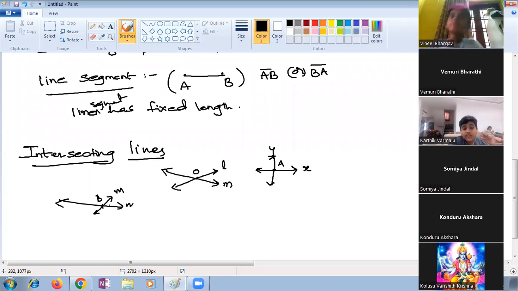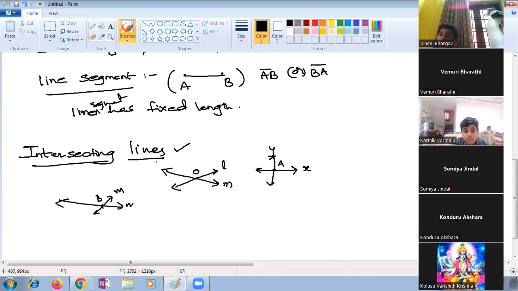Intersecting point. Very good. It's an intersecting point. So what do intersecting lines mean? Two or more lines meeting at a point.